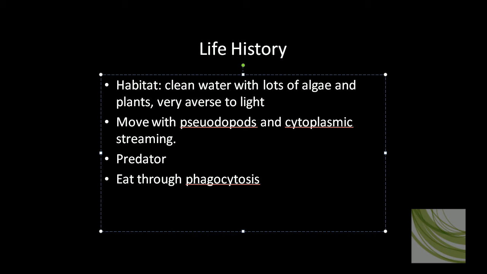While it is a predator, it eats a lot of zooplankton or small animals. It will also eat phytoplankton, so it is somewhat omnivorous, and it eats through a process called phagocytosis. Phagocytosis is extending pseudopods around a suitable food parcel, whether it be zooplankton or phytoplankton, dumping digestive enzymes into the formed vacuole that it encloses the food item in, and then digesting the organism for nutrients.